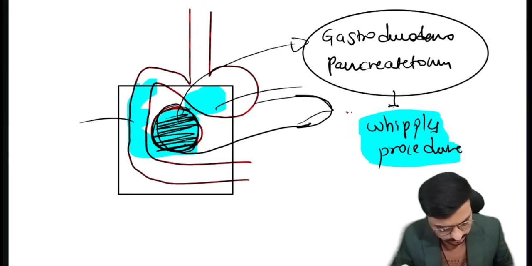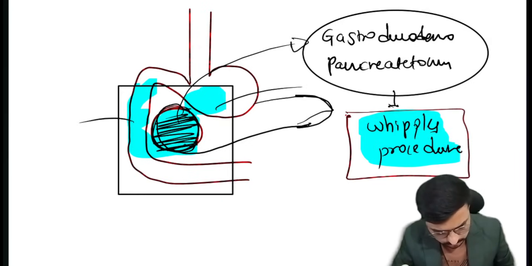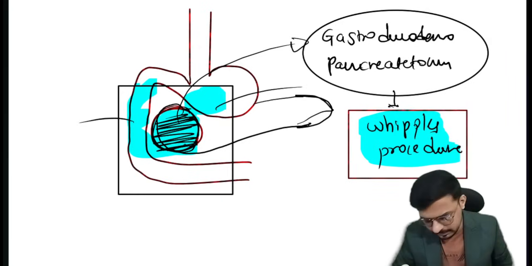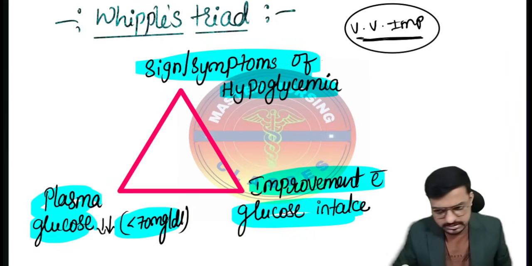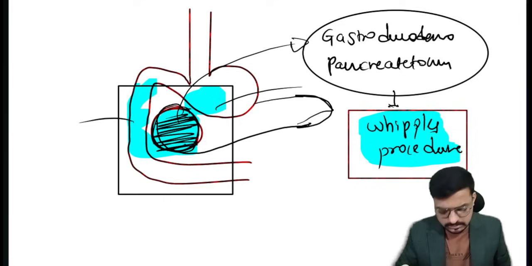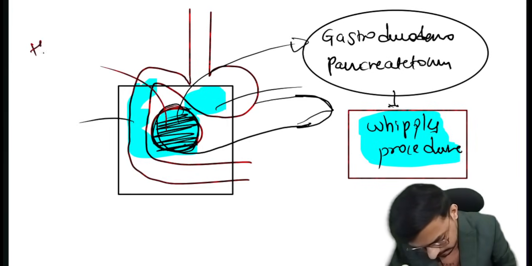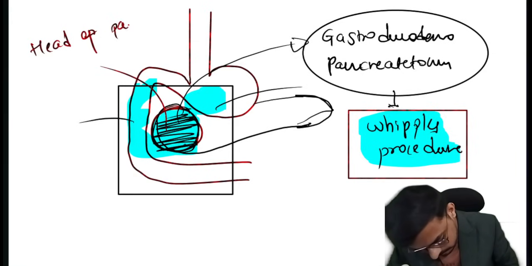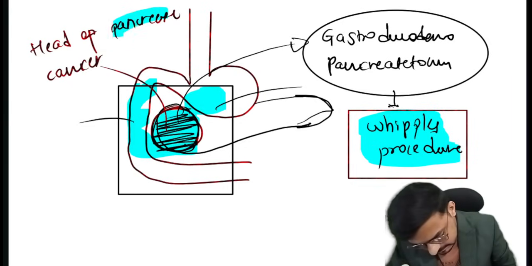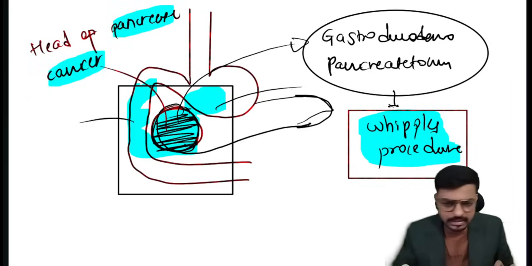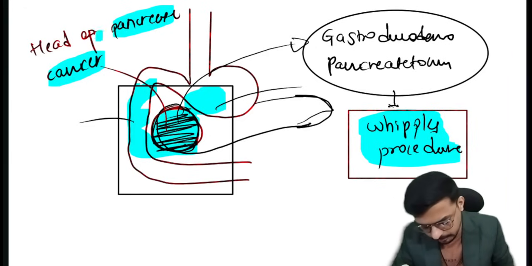We will do this one in head of the pancreas cancer. Okay, it is very simple, very important. Whipple's triad will be seen in a case of hypoglycemia. Whipple's procedure will be done in a case of head of the pancreas cancer. So the head of the pancreas cancer is the most common site of pancreatic cancer. You can remember this one also, very important, right?